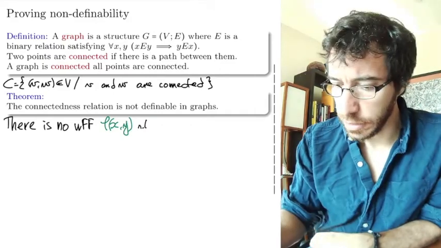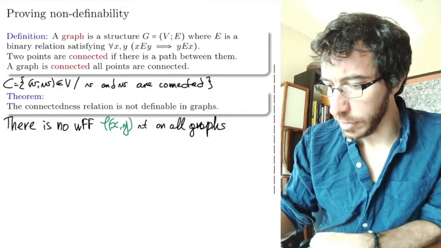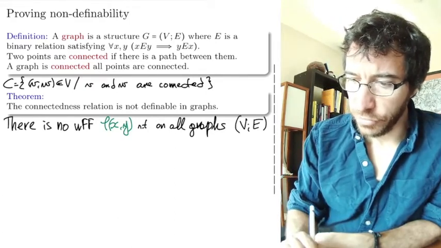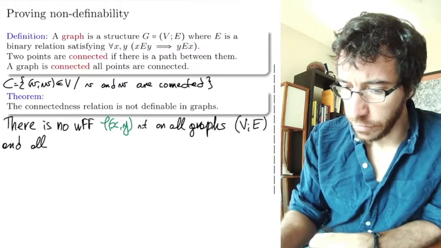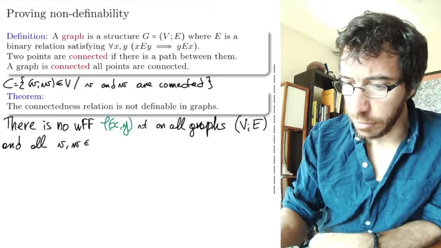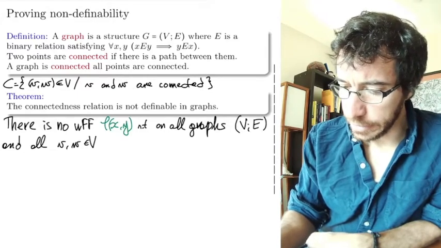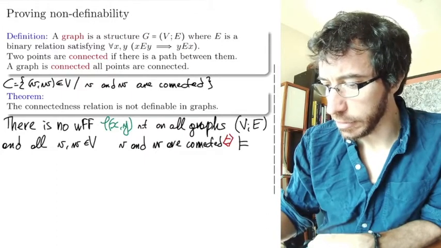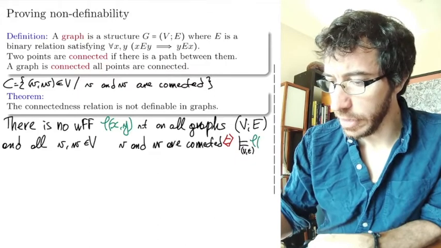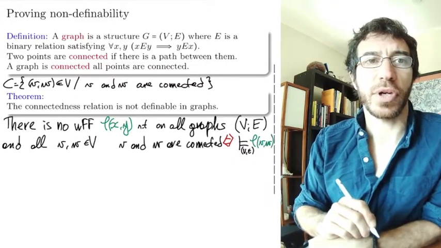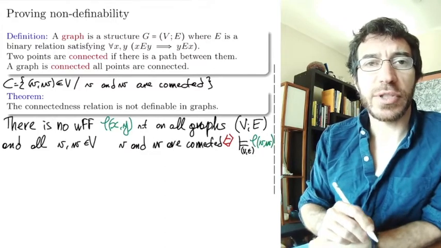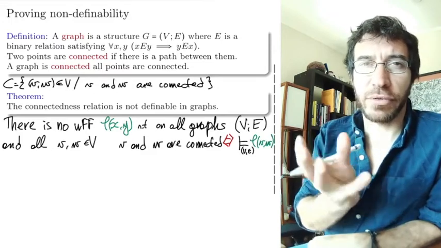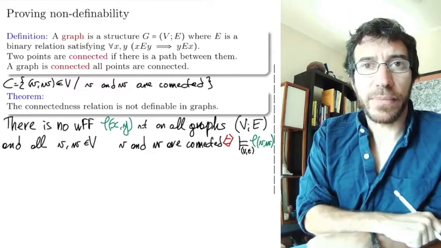It's such that on all graphs, let's call them with domain V and edges E, for all elements V, W in the graph, we have that V and W are connected if and only if it is true that this formula holds in this graph about these two points, V and W. So there is no formula phi that is going to be true about points V and W if and only if V and W are connected. So there is no way to define connectedness in a first order way.